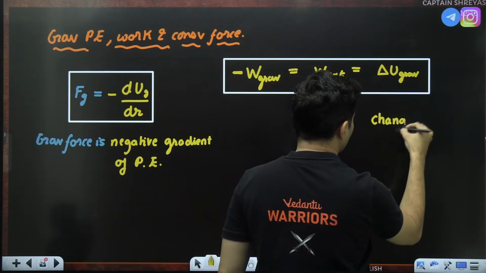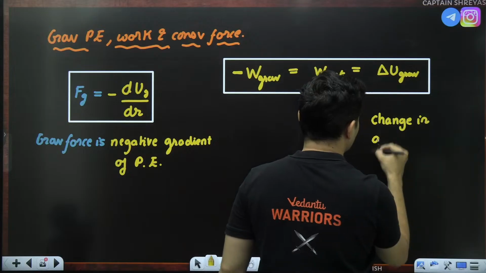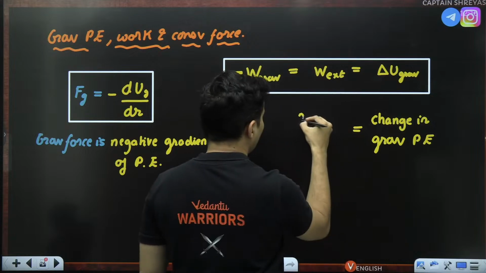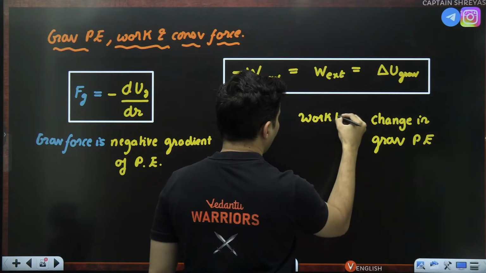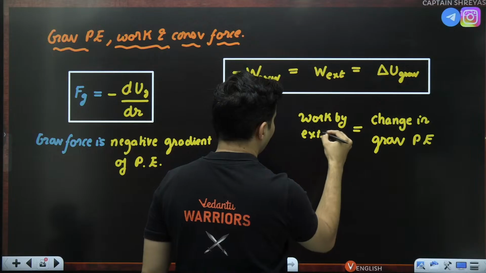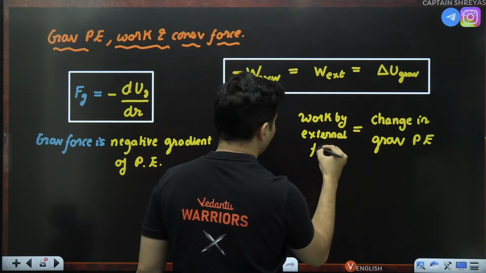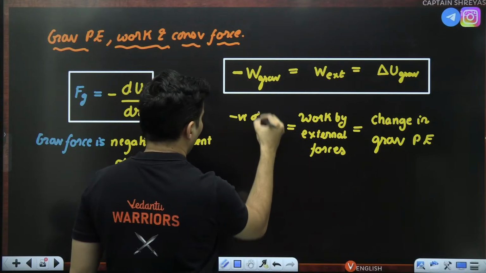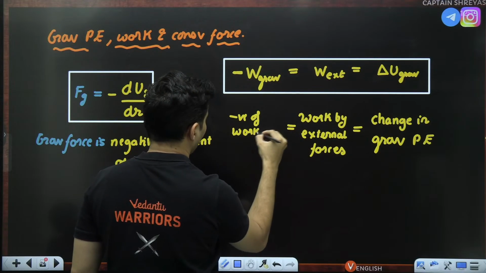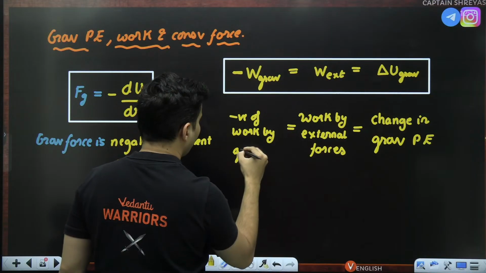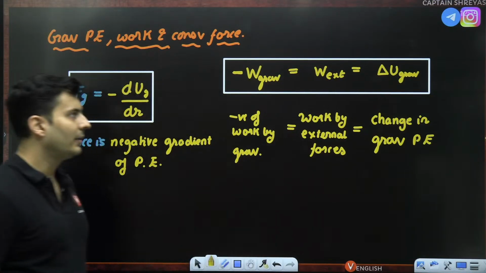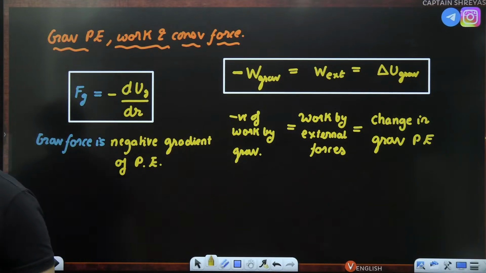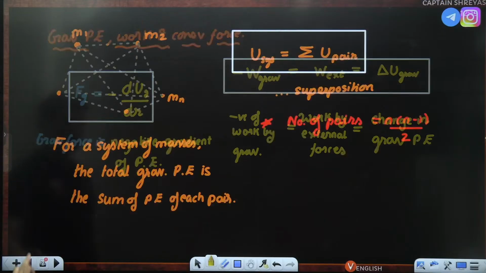So the change in the gravitational potential energy is the work by external forces, which is negative of the work done by the gravitational force. So very, very important. Okay, so remember these things.